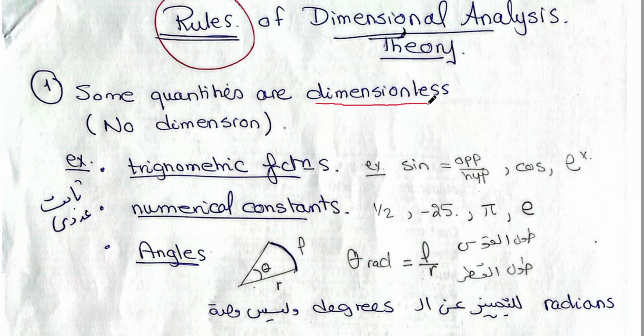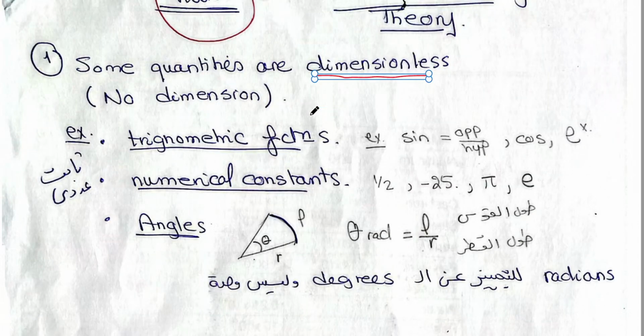They have no dimensions and of course no units. For example, any trigonometric functions like sine, cosine, exponential, because sine of the angle is the length of the opposite side divided by the length of the hypotenuse. Length divided by length means no dimensions. So any sine, any cosine, any exponential, these trigonometrical functions have no dimensions.